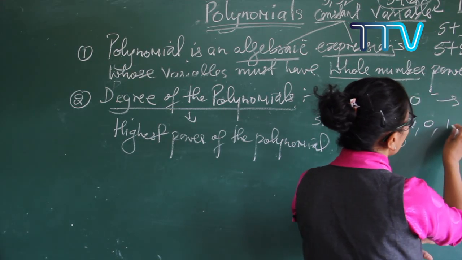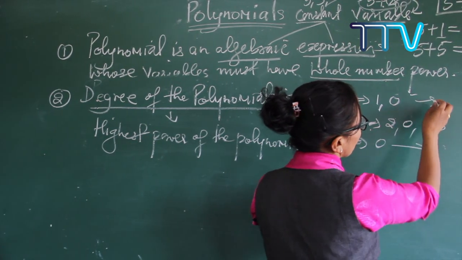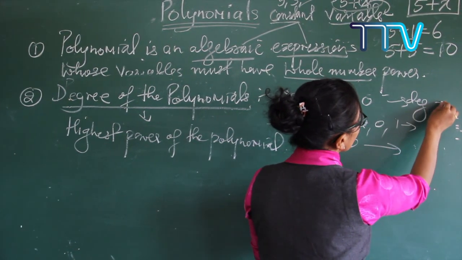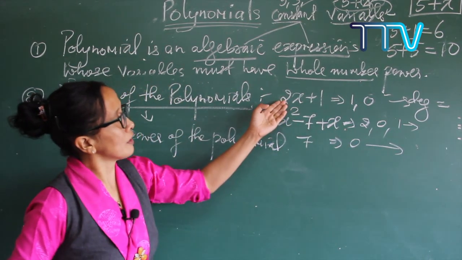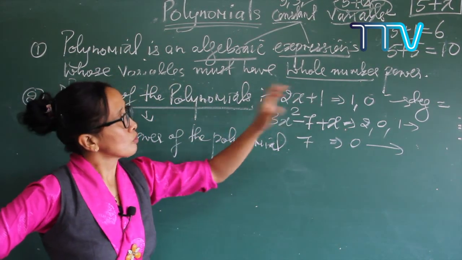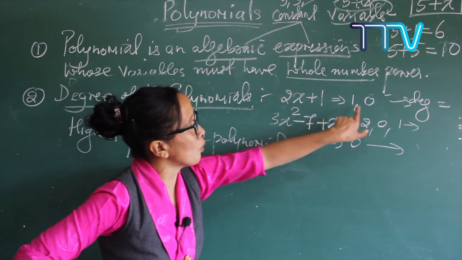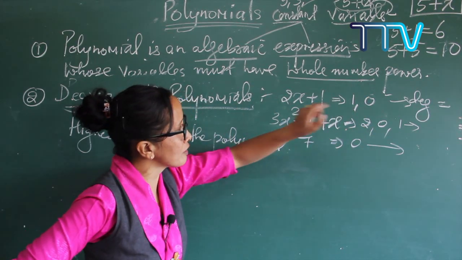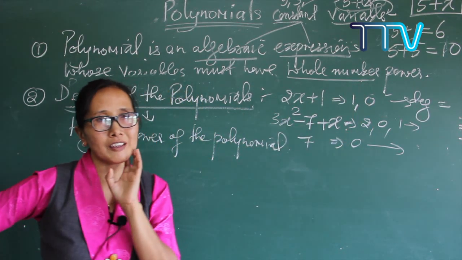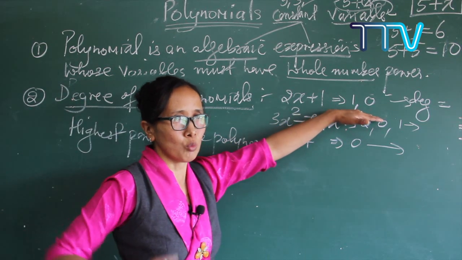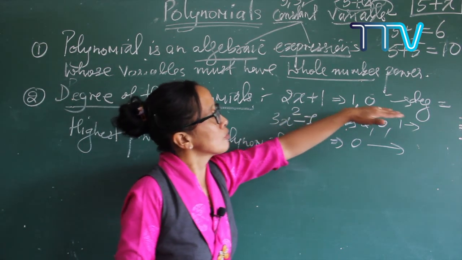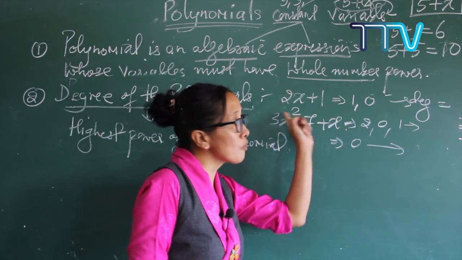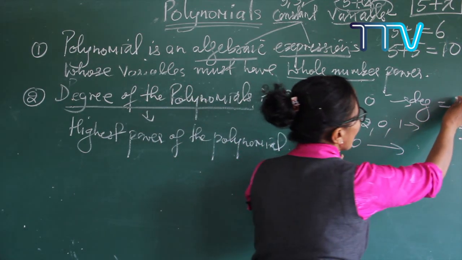See here, let me start one by one. We are going to identify it one by one. First of all, the degree of this. Now check here, 2x plus 1. Here I've already written the powers, 1 and 0. Which one is the highest power among these? So 1 is the highest power. So the degree of this polynomial is 1.